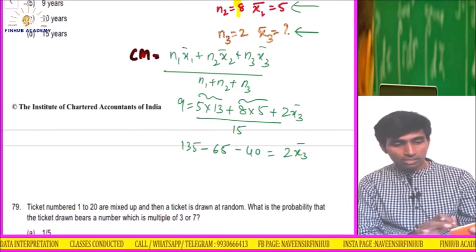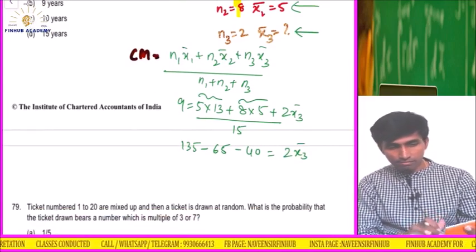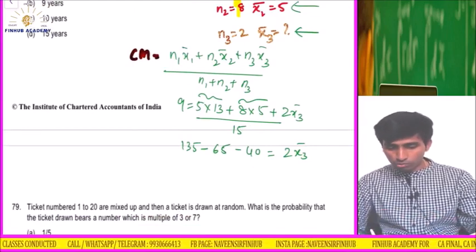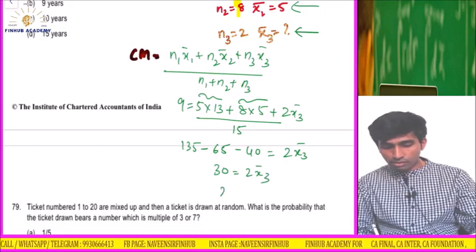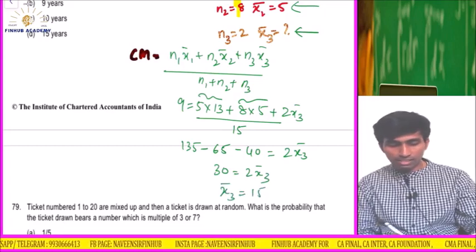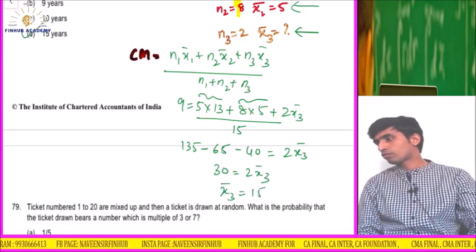Correct? So 135 minus 65 minus 40. The answer comes to 30. 30 is equal to 2 X3 bar. So X3 bar is equal to how much? 15. I think the option is D. Okay. So this is the answer.